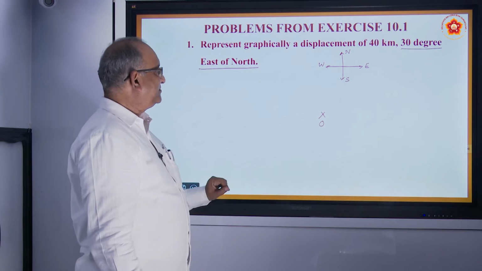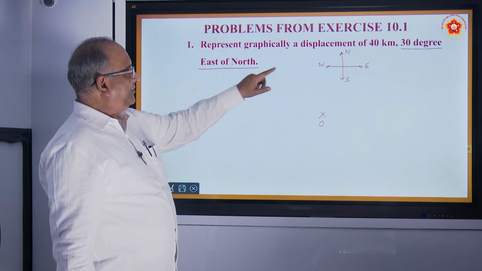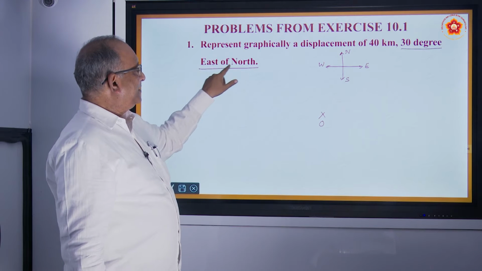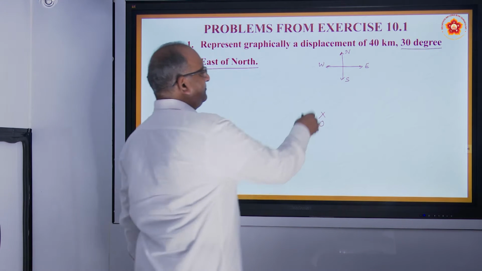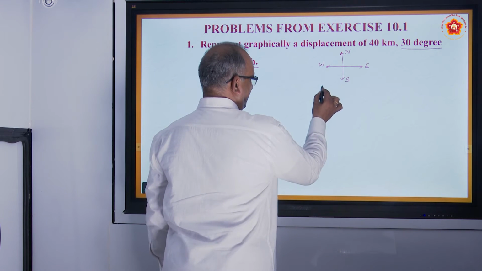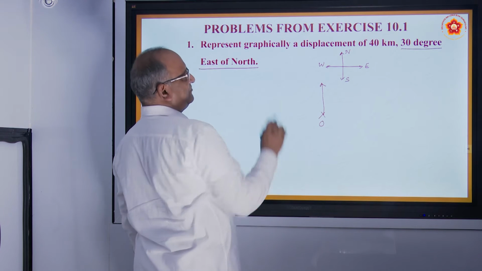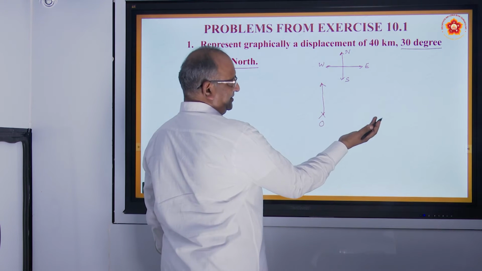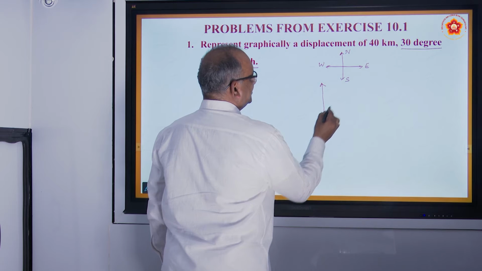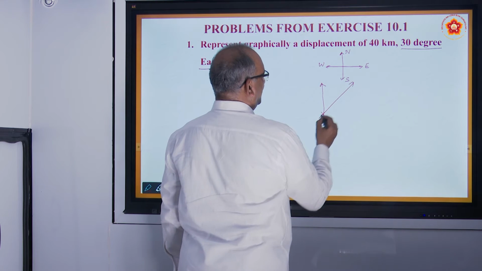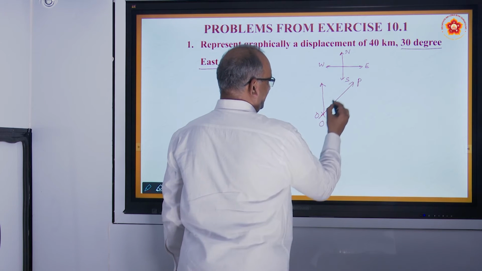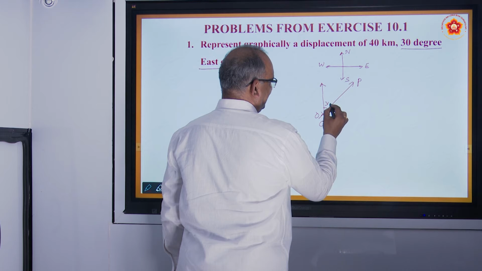From the initial point, he says 30 degrees east of north. Suppose if he says north, north means upward direction. This is north. He says east of north. East means right side. How much? 30 degrees. So this is the vector he is talking about. OP is a vector and this is the angle 30 degrees.